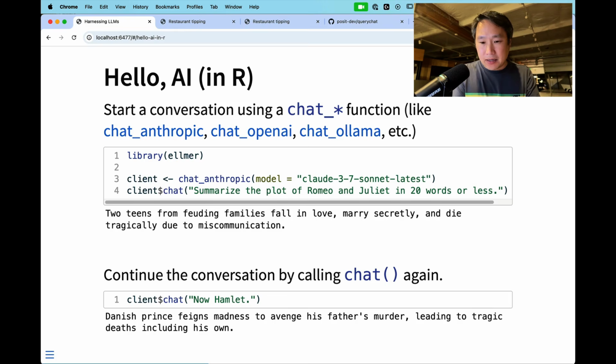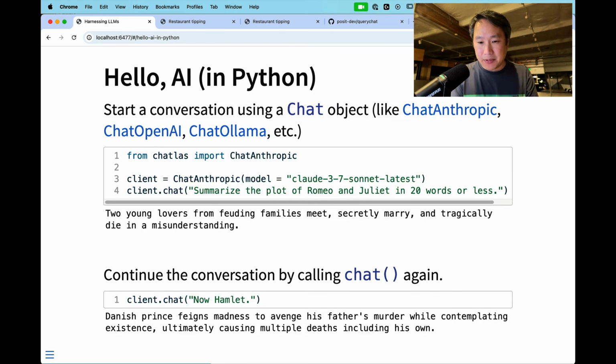This is the example in R, and then this is the example in Python. It is almost identical. You can see here that the capitalizations changed because I'm calling a Python constructor instead of an R function, but other than that, it's extremely similar.